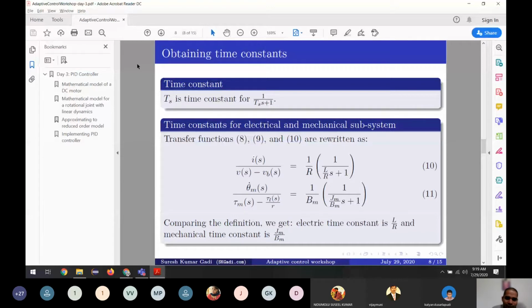This is a first order system. For the people who don't know what first order and second order are, the first order is with one differentiation in the differential equation. If we say second order, we have two time differentiations.